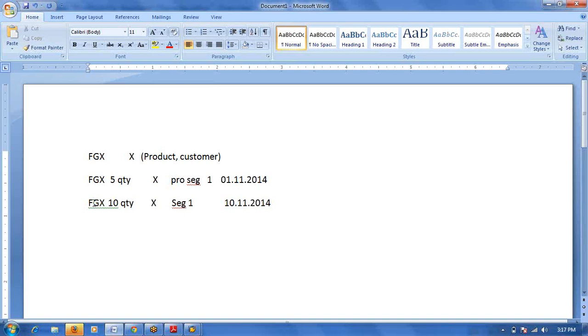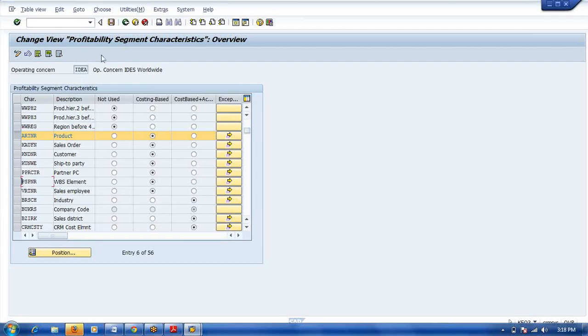Got it, my point? Hari, yes. Hari, where we can see the segment number, this 1 or 2? When you select product or customer characteristic, where will the system generate this number? Yeah, this segment number you can see in CE4 table, you can see. Other than that, any other standard report where we can see it? In KE24 also we can see, I think we can check the report.